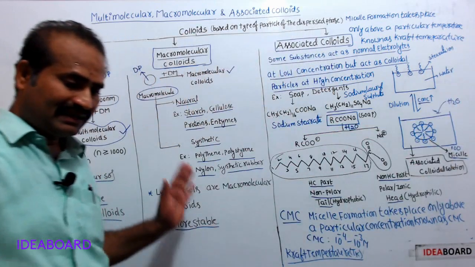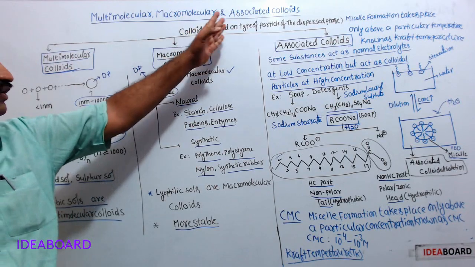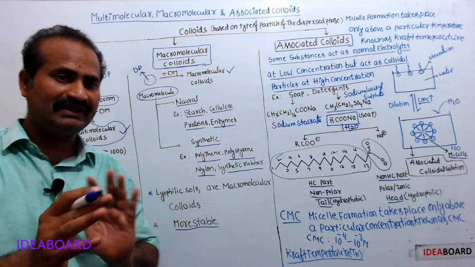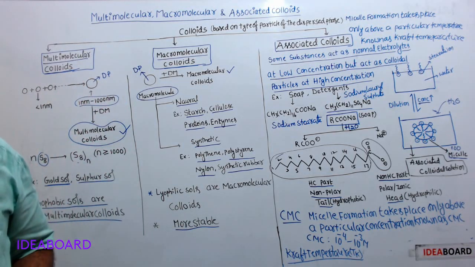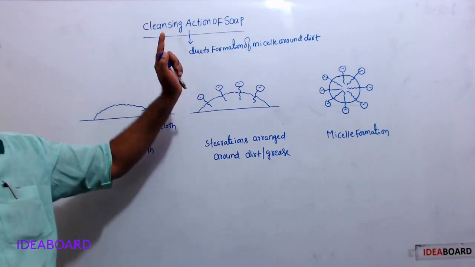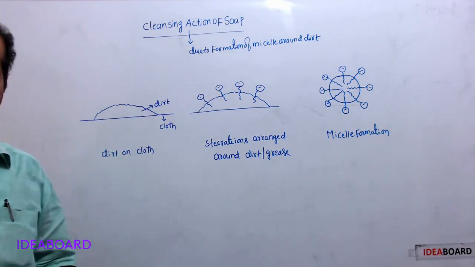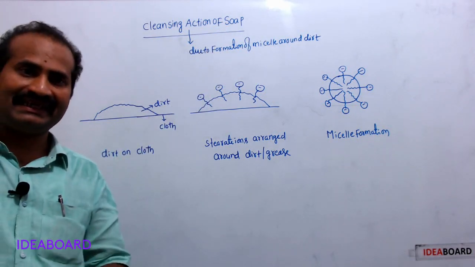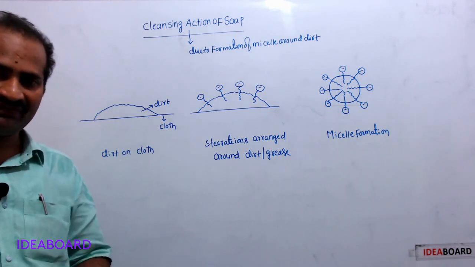So this is about three types of colloids. What are they? Multimolecular, macromolecular, associated colloids. Now we will see the cleaning action of soap. Come to the next small topic, cleansing action of soap. You know, soaps act as cleaning agents. See how they remove dirt from clothes.